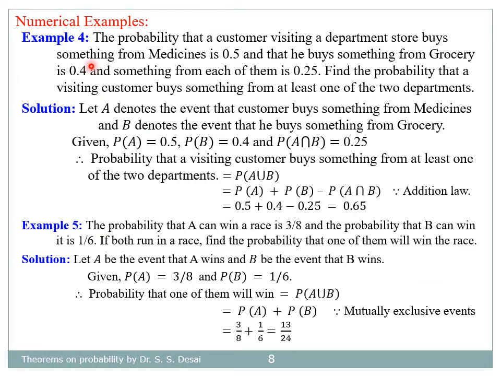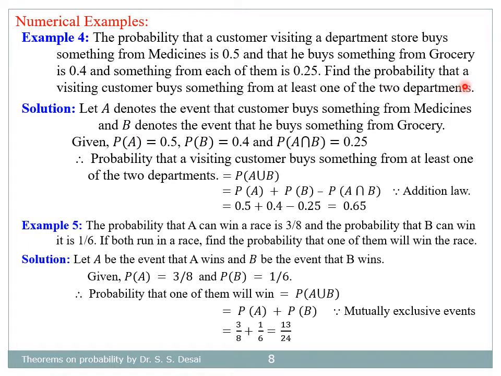Example number 4. Probability that a customer visiting a departmental store buys something from medicine is 0.5, and that he buys something from grocery is 0.4, and something from each of them is 0.25.